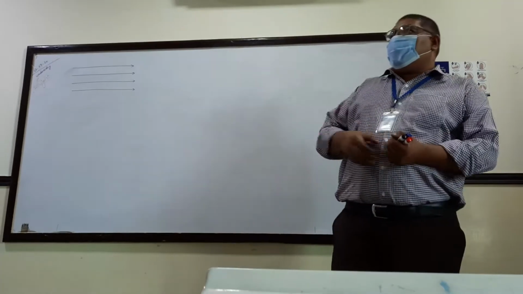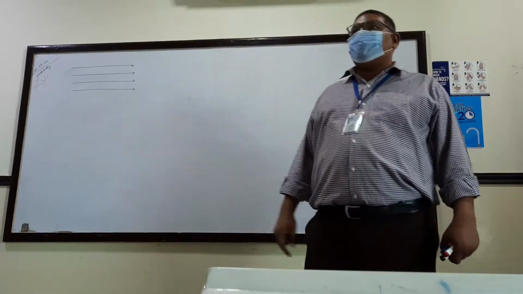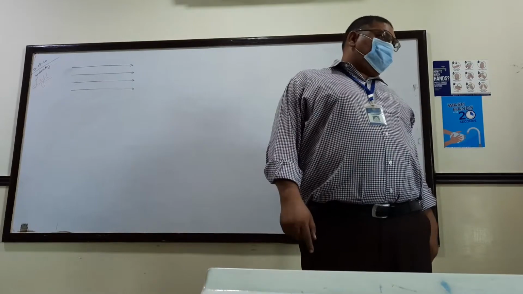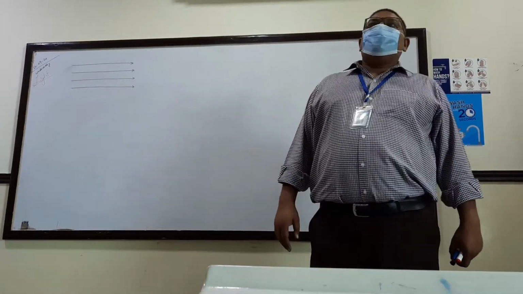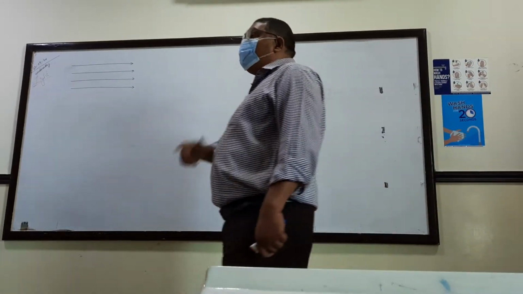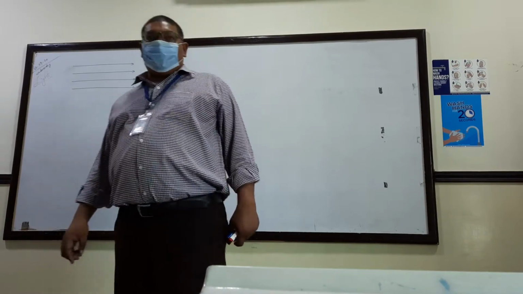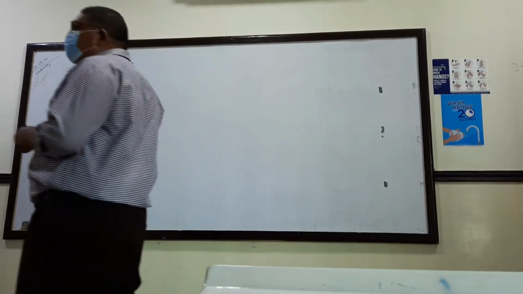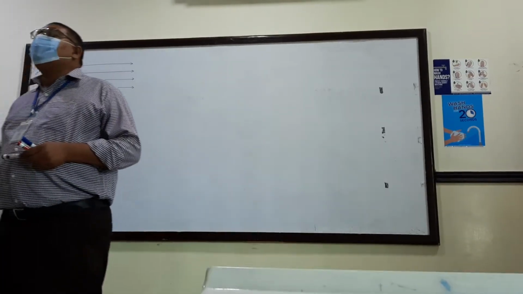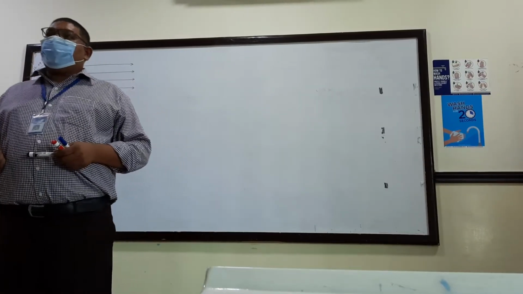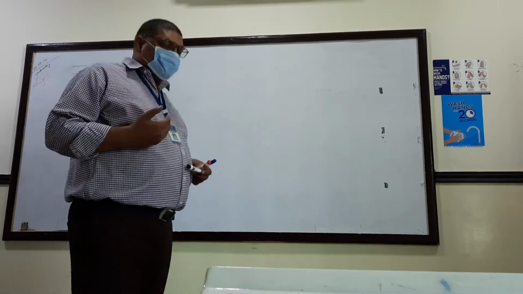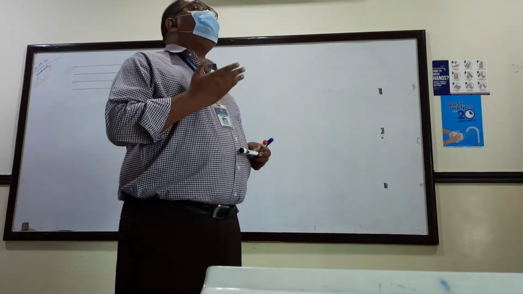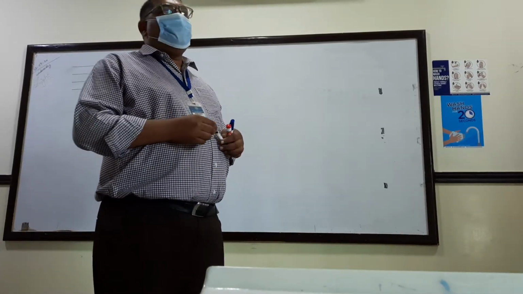But if the light comes across another medium, the light will bounce back from the boundary of that medium. For example, the light is traveling in air and it comes across a mirror. What will happen?